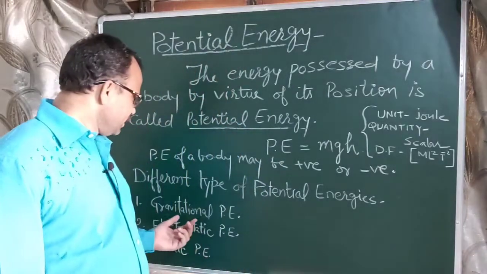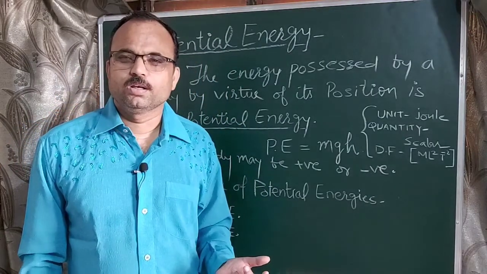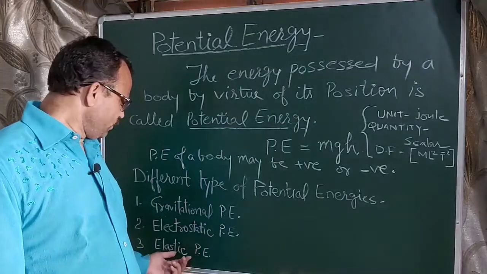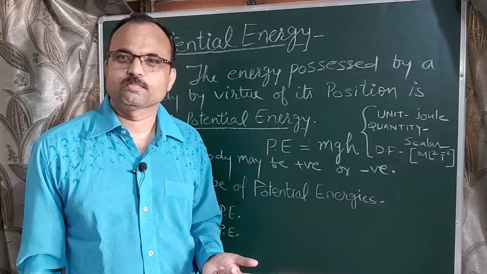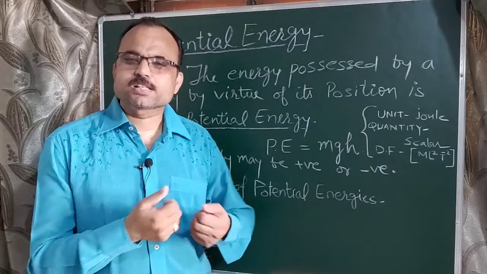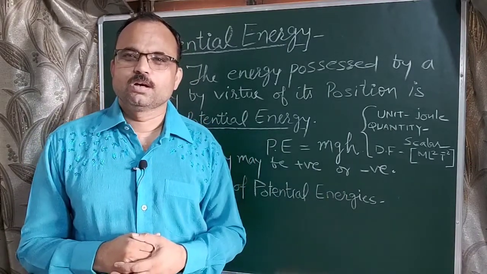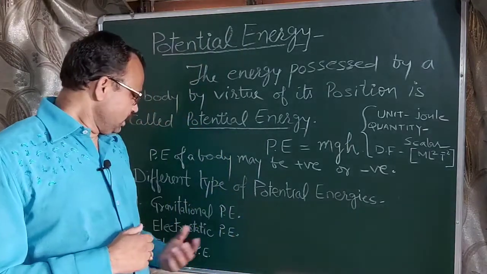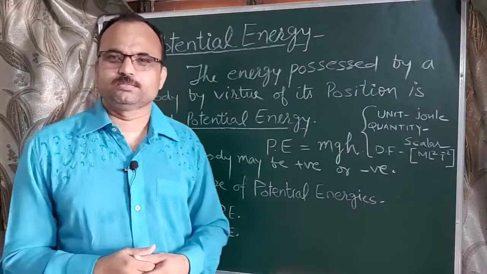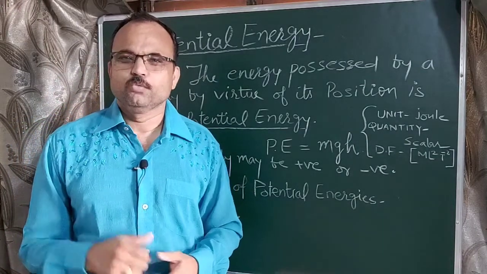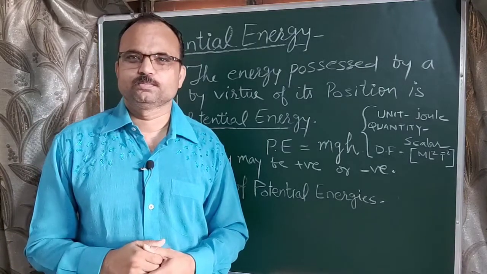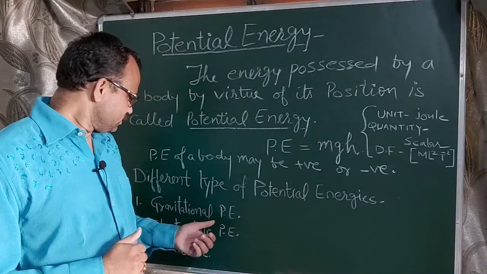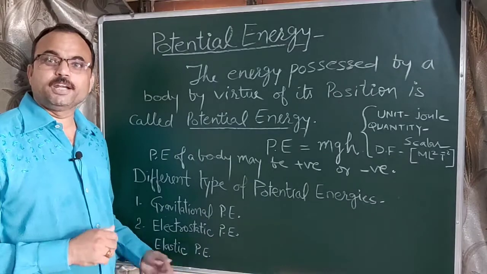For example, we will discuss gravitational potential energy in the next chapter, gravitation. And in this chapter, we will discuss elastic potential energy: how we can calculate the work done in stretching the spring, and how much energy is stored in a spring. And the second type, electrostatic potential energy, we will discuss in class 12th, in the chapter of electrostatics. So here we will discuss the first and third types of potential energy in detail.